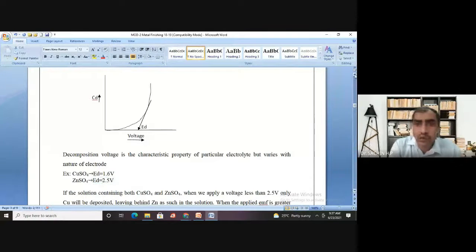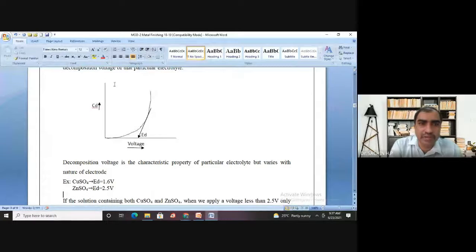That is something. And how to determine the decomposition potential is very simple. Let us say, I have shown this particular image.